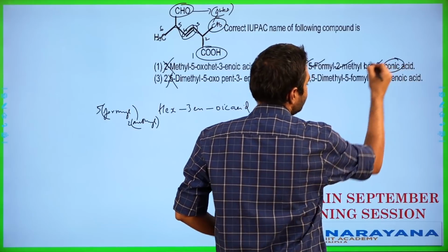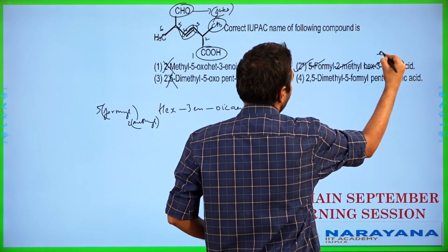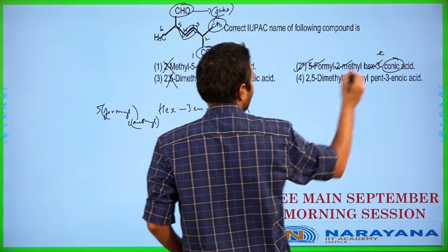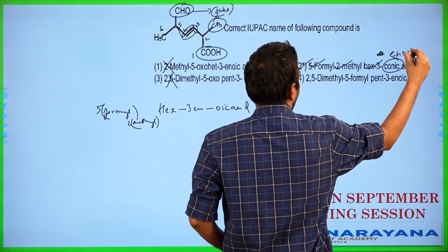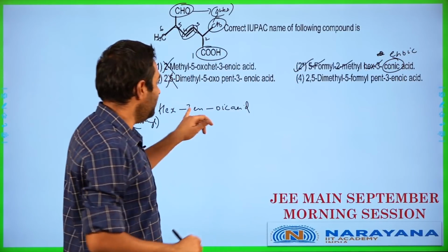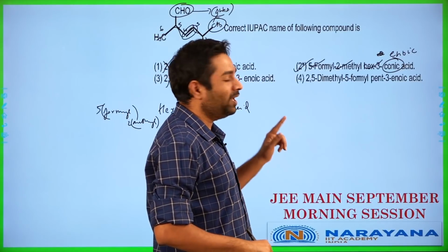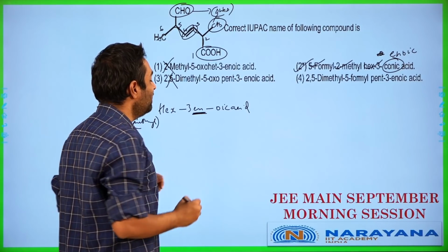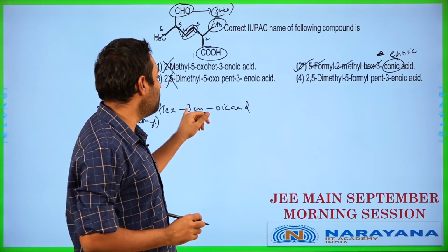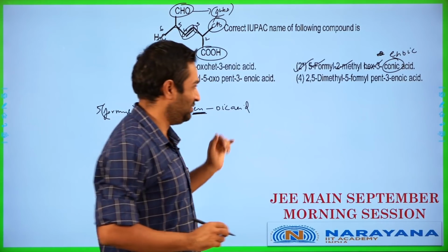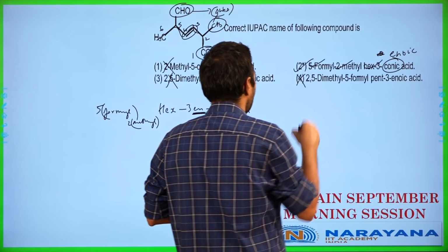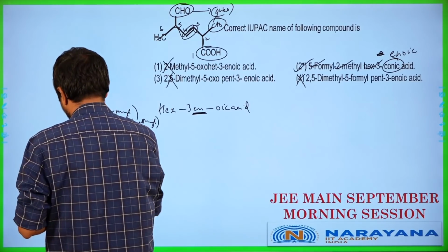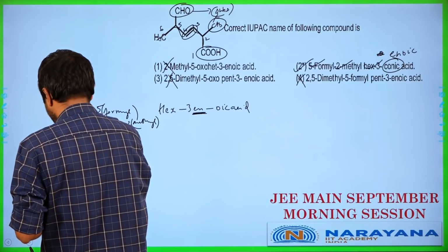There's a problem here, it's given as conic. Obviously, it is supposed to have been enoic. So it's supposed to have been En over here, not C. My guess is the student who gave this question probably has a handwriting similar to mine, so the person who typed it out probably assumed it is not En but is Cn. So tiny errors will happen. This is also wrong. So the answer for this question is option 2. Let's get to the next one.